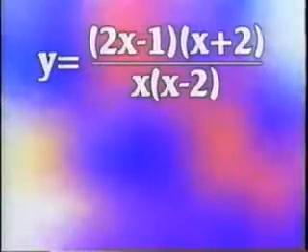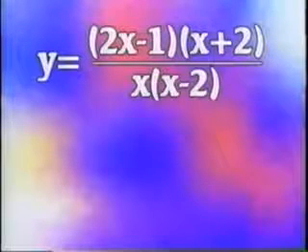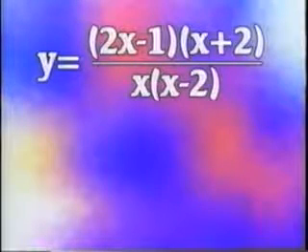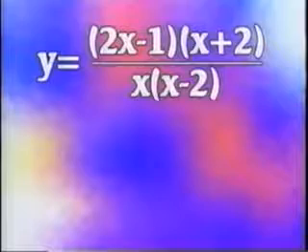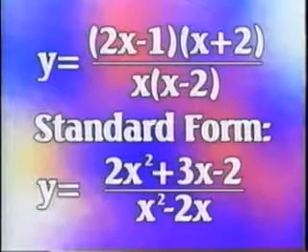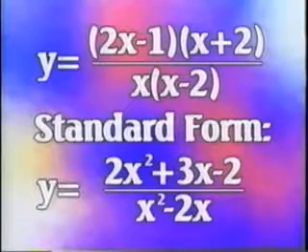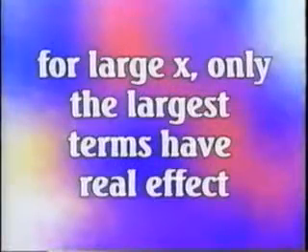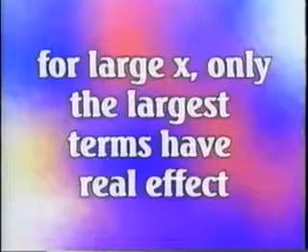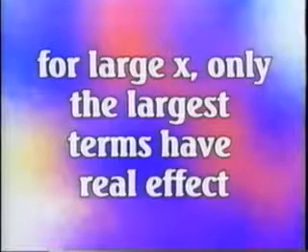In the standard form, the function y equals 2x minus 1 times x plus 2 over x times x minus 2 looks like 2x squared plus 3x minus 2 over x squared minus 2x. For a very large value of x, only the x squared terms on the top and bottom will have much effect on the y value.